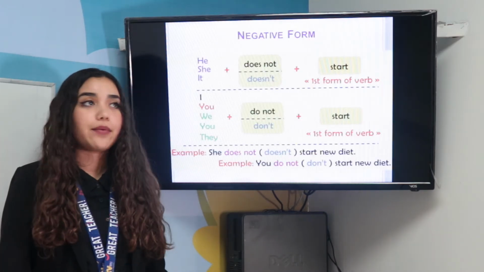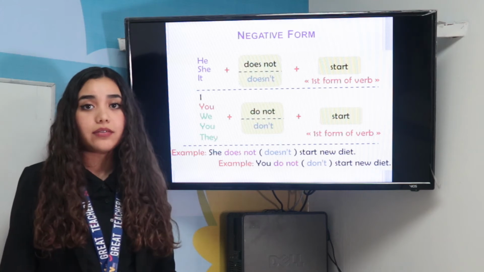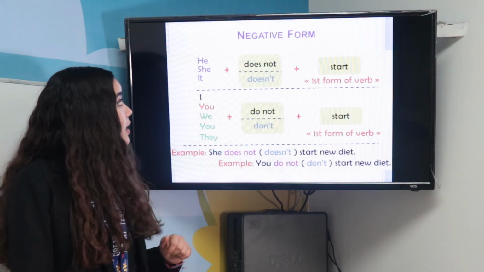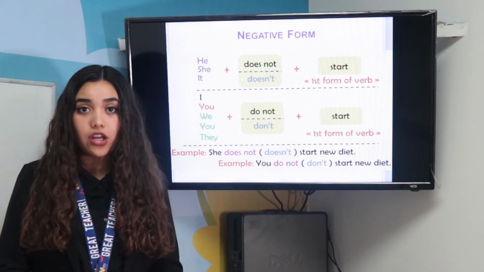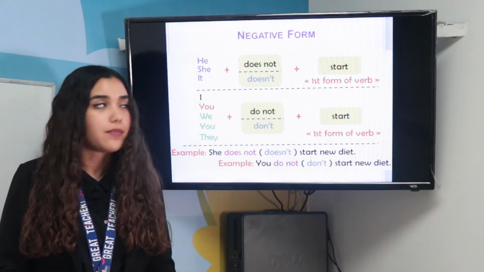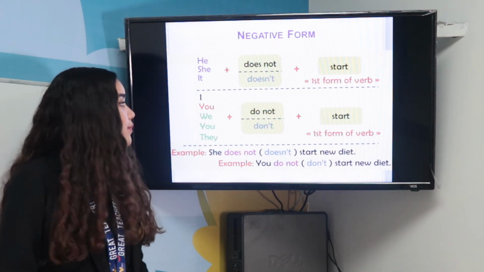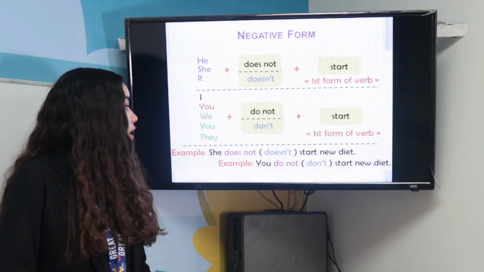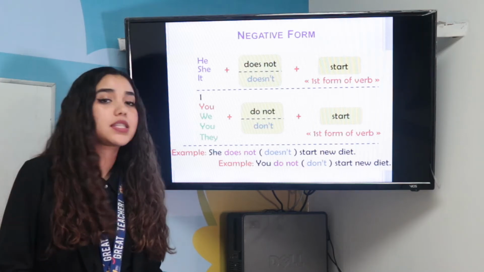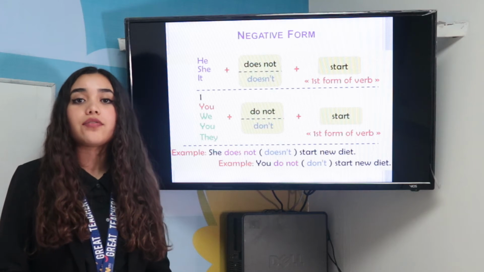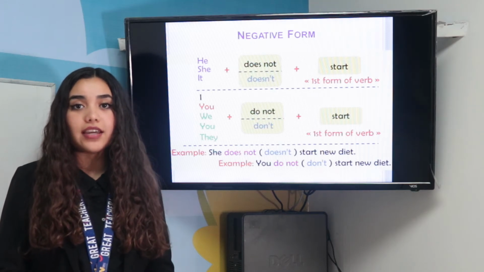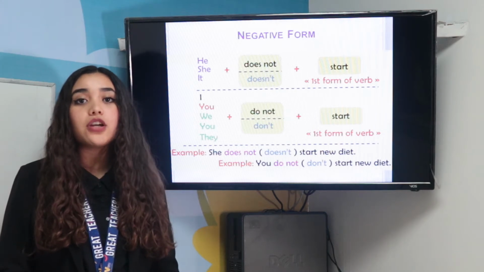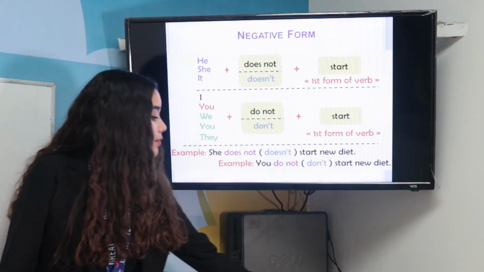We have the negative form. First is the subject pronoun plus doesn't plus the verb. He, she, and it plus does not, and doesn't is a short form, plus the verb. For I, you, we, they, do not or don't plus the verb. And we have she does not start new diet, or the short form, she doesn't start new diet. You do not start new diet, or the short form, you don't start new diet.